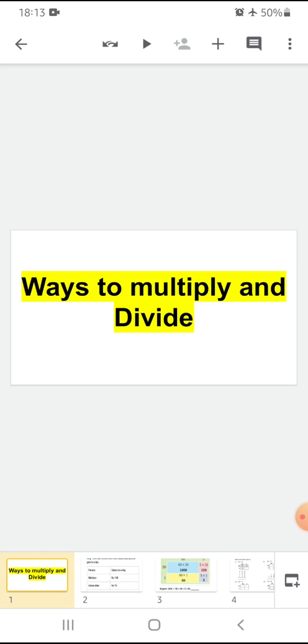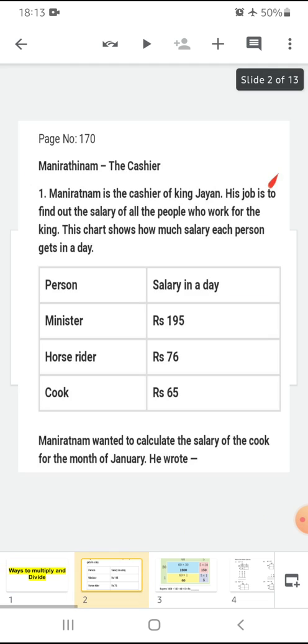Now we'll come to chapter number 13, that is Ways to Multiply and Divide. First of all, we will study in this chapter how to multiply. As you all know, we have learned how to multiply in the primary classes also, yes or no? So before starting the chapter, let's study a small story of a person.